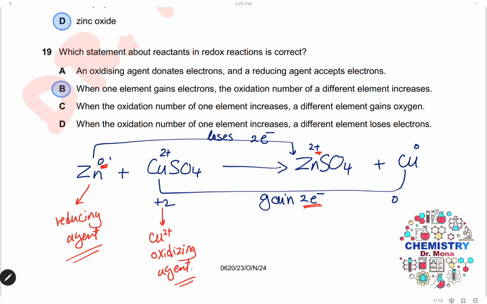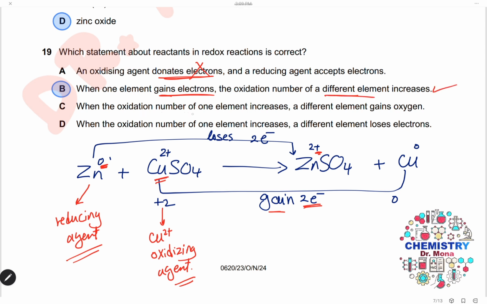So statement 1, an oxidizing agent donates electrons. Oxidizing agent copper ions gain electrons, so statement 1 is wrong. When one element gains electrons, the oxidation number of a different element increases. So one element gains electrons, which is copper. The oxidation number of zinc changes from 0 to +2. That means the oxidation number of zinc increases. So when copper ions gain electrons, the oxidation number of zinc increases. So statement 2 is correct.